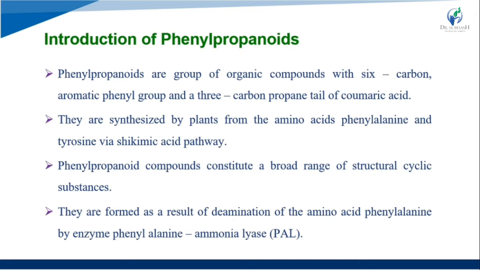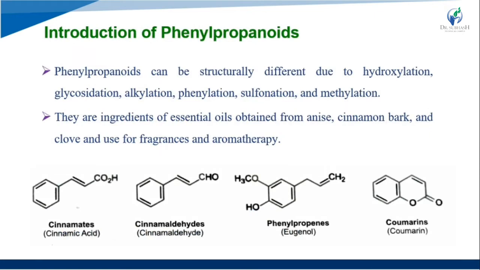They are formed as a result of deamination of the amino acid phenylalanine by the enzyme phenylalanine ammonia-lyase, PAL for short. Phenylpropanoids can differ structurally due to hydroxylation, glycosylation, alkylation, prenylation, sulfonation and methylation processes. After all these processes, they generate different structures.